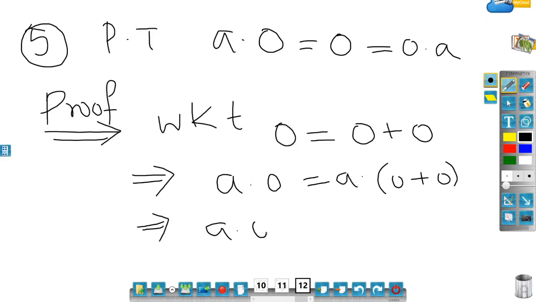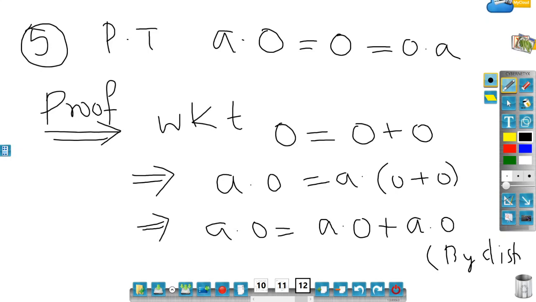That would imply a dot 0 is equal to, now there is a distributive property. If you remember, we had 9 properties, and the 9th property was the distributive property, so that a will distribute over the addition. By the distributive property of real numbers, a dot 0 equals a dot 0 plus a dot 0. Let me number this as 1.